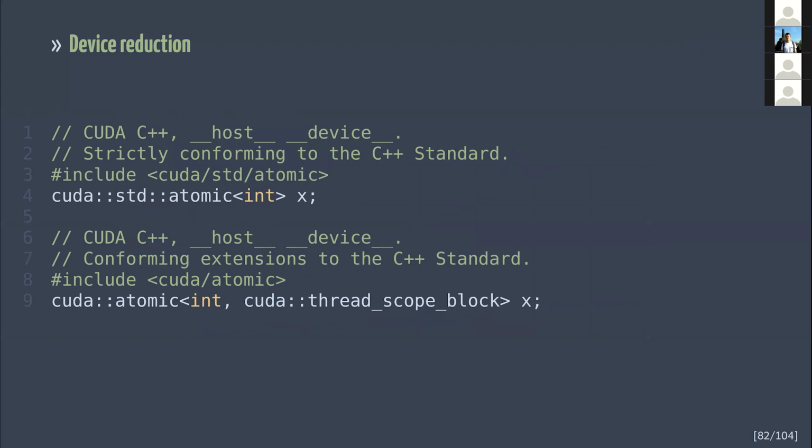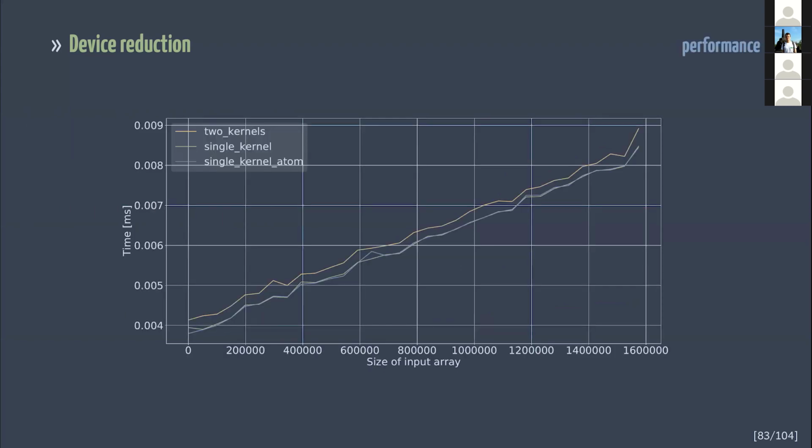Actually, libcu++ has different atomics. The one that is in the CUDA atomic header allows an extra template parameter. It can be used to reduce the scope of the atomic operations. And what I needed was atomic with GPU scope. After changing the type of atomic, the performance matches the handwritten code, so be careful.